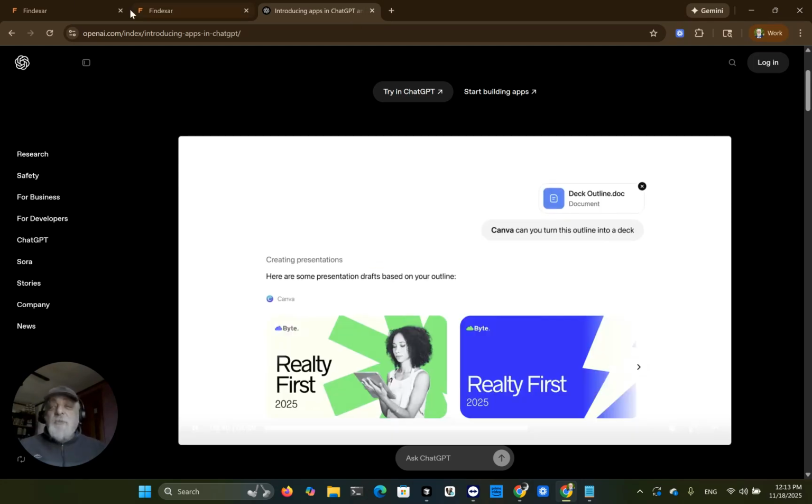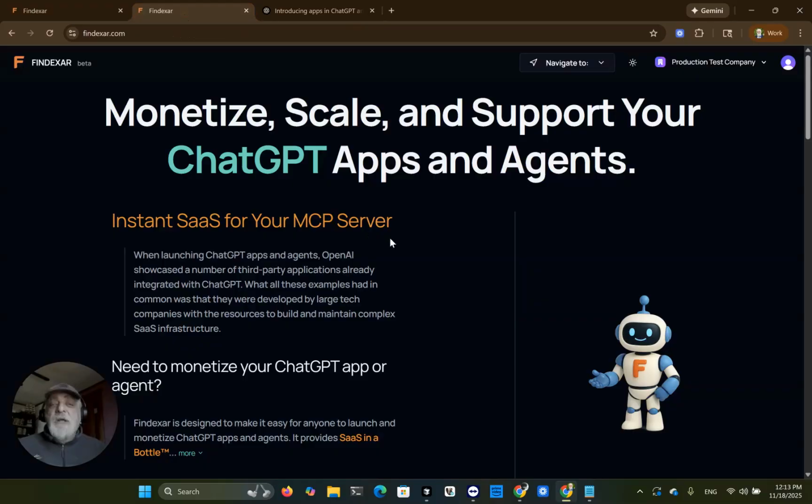So that's where Findexar comes in. It was purposefully created to provide the business operations layer underpinning your ChatGPT apps and agents. I will demonstrate Findexar using the example app provided with the apps SDK, the pizza app. If you played with the SDK, you've already seen that.